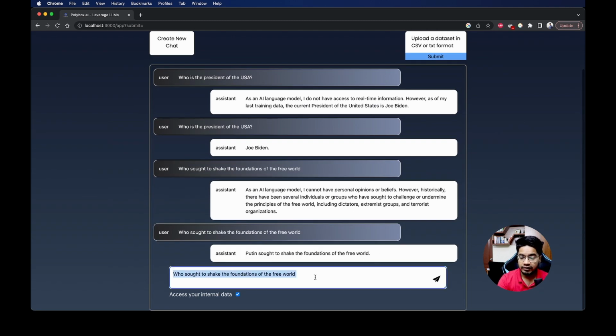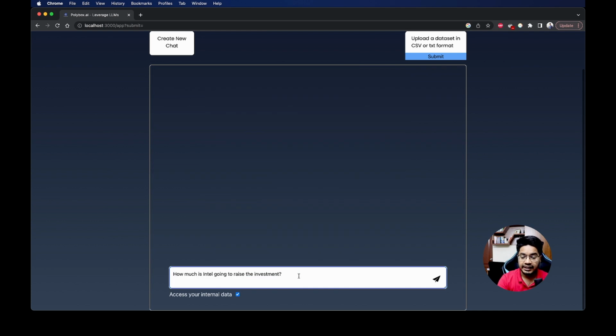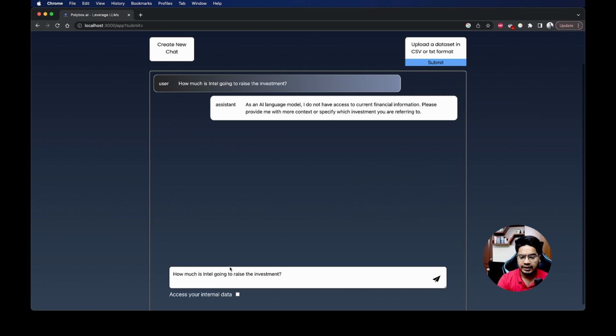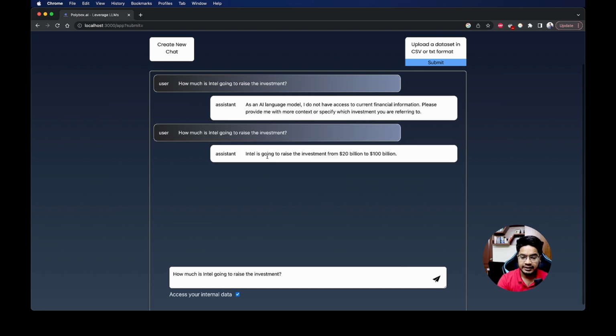Just to try one more example: how much is Intel going to raise the investment by? Again, this is information that is there in our internal data. If we ask it like this, it doesn't have the information. And if we let it access the internal data, then it is able to answer that Intel is going to raise the investment from $20 billion to $100 billion.